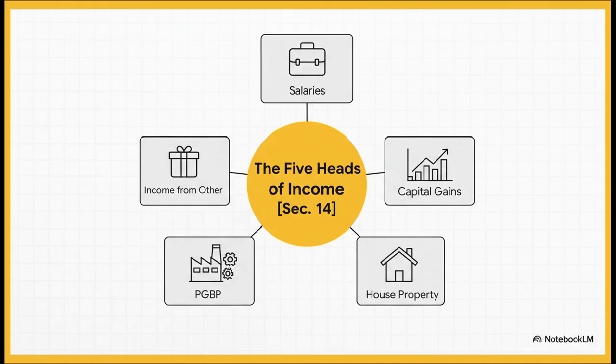Income from salaries, income from house property, PGBP, which stands for profits and gains of business or profession, capital gains, and then the catch-all category, income from other sources. And what's really important to get is that each of these heads has its own set of rules for how you calculate the income, what you can deduct, and even what might be exempt under Section 10. You can't mix and match. This structure is the absolute bedrock of your entire income tax return.